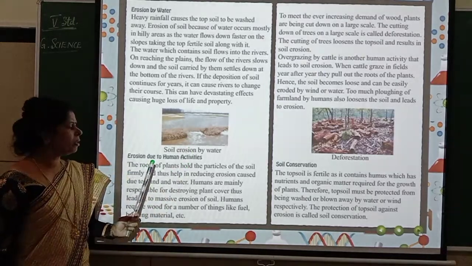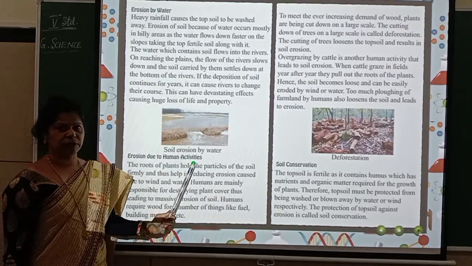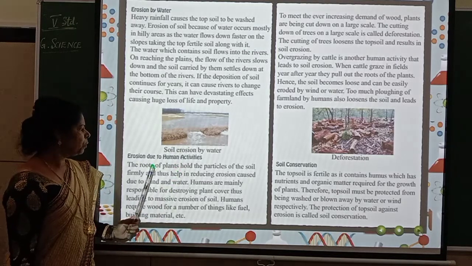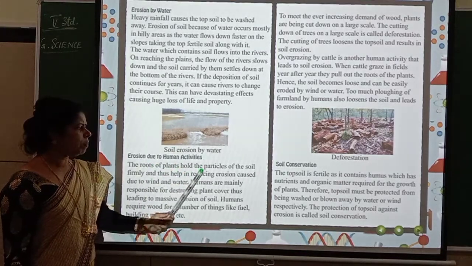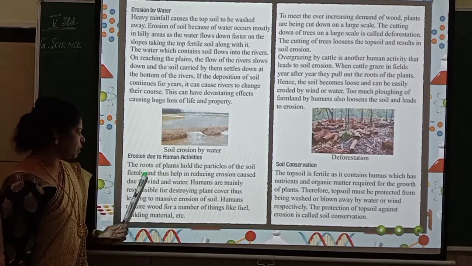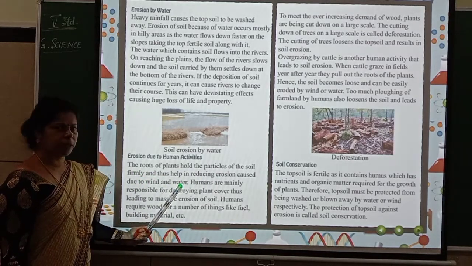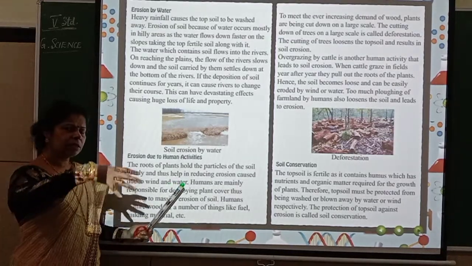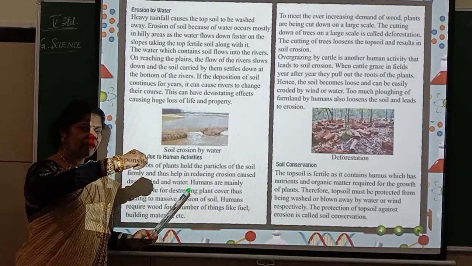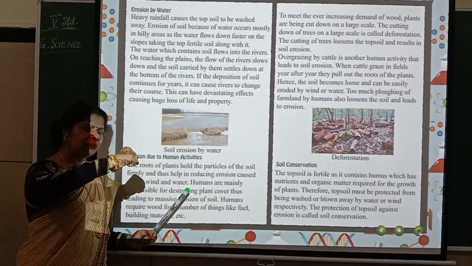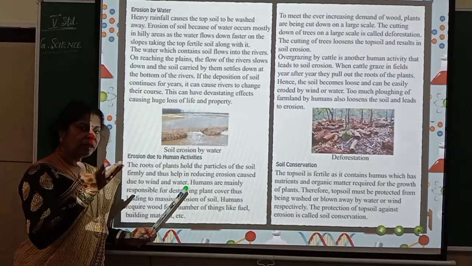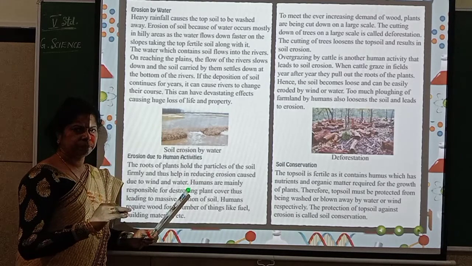Now let us see about erosion due to human activities. How human beings are also responsible for erosion of soil. The roots of plants hold the particles of the soil firmly and thus help in reducing erosion caused due to wind and water. Normally the plants' roots will be holding the soil tightly. If the soil is held tightly with the help of the roots, what will happen? Even if water flows or wind blows, there won't be a large amount of soil erosion. Understood?